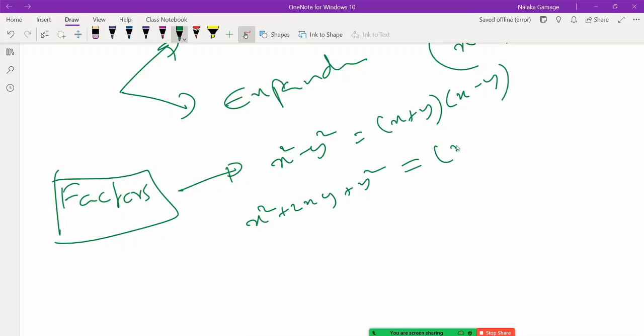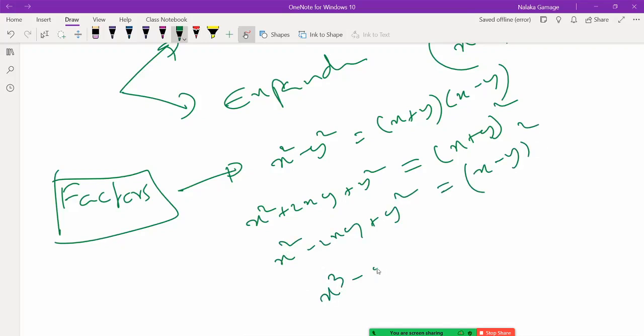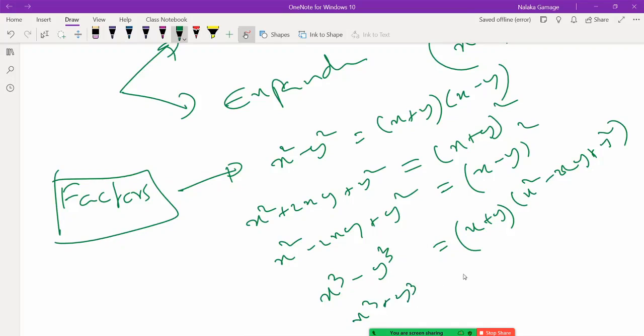Right. So this is x plus y squared on factors. x squared minus 2xy plus y squared, that is x minus y squared, x minus y into x minus y. Factors. Then x cube minus y cube is x minus y times x squared plus xy plus y squared. Then x cube plus y cube.